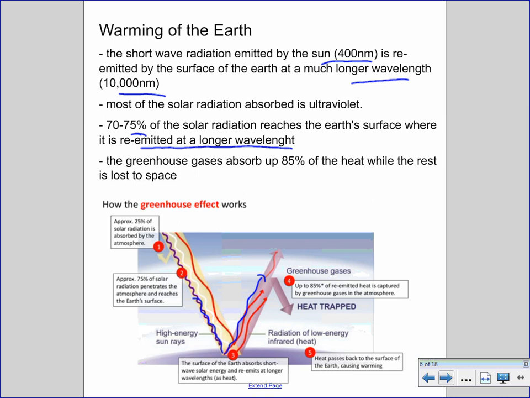The greenhouse gases in the atmosphere are able to absorb up to about 85% of that re-emitted heat, and that is heat that gets trapped. So that heat remains within our atmosphere. The other 15% or so gets lost to space. So that heat that is retained within the atmosphere is what helps maintain the stable temperatures that we have on Earth.